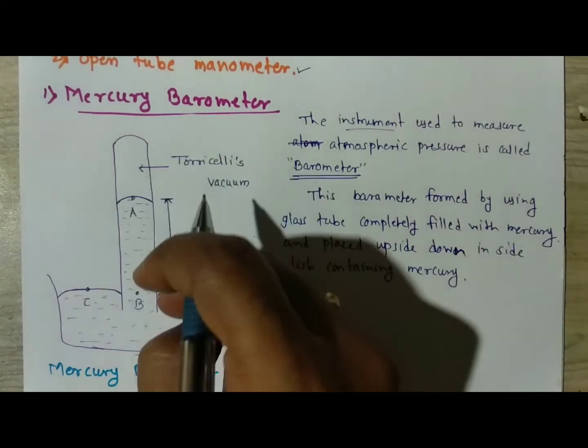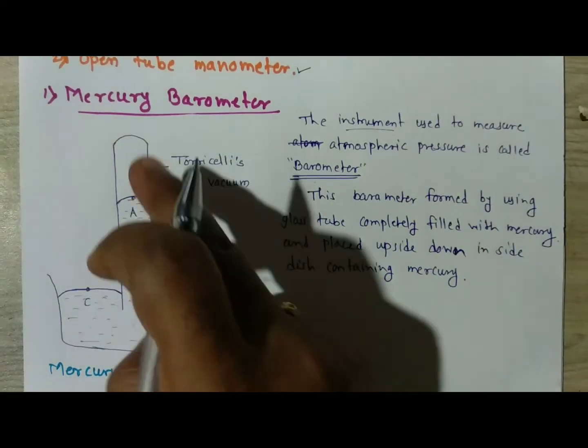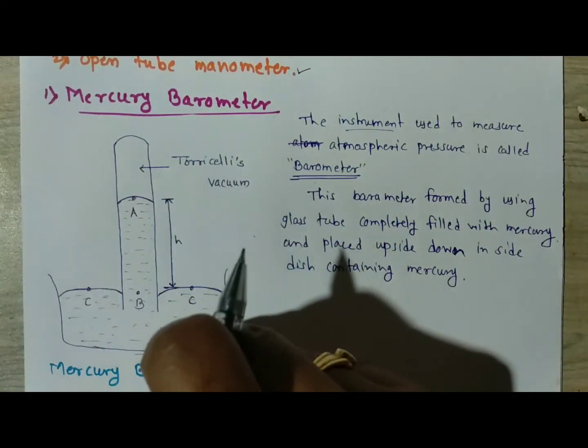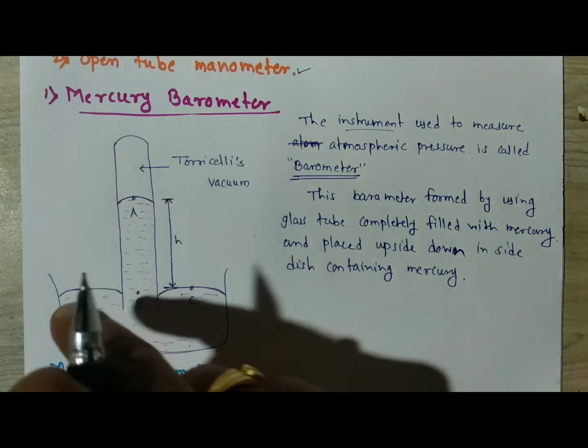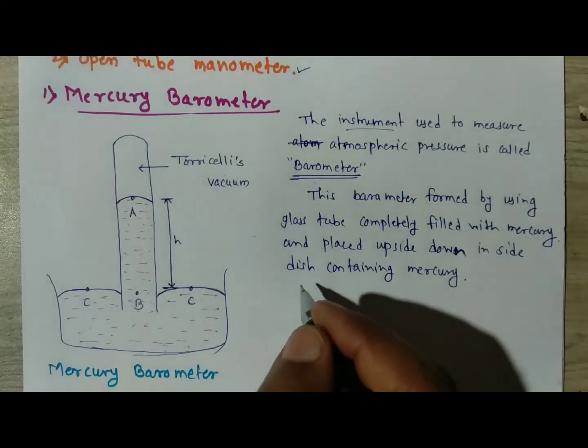That means this tube is inverted, upside down, and placed inside the dish which contains the mercury.